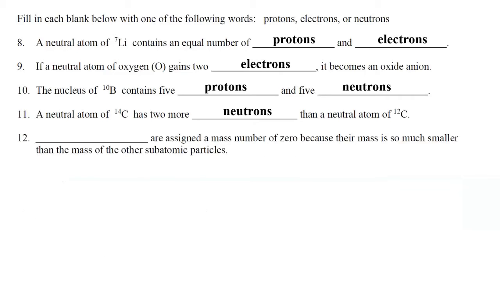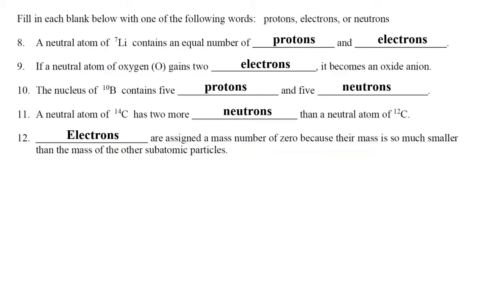Number 12: blank are assigned a mass number of 0 because their mass is so much smaller than the mass of the other subatomic particles. So again, J.J. Thomson had discovered that these electrons are so much lighter than the mass of the positively charged particles, which eventually became discovered as protons. And neutrons and protons are pretty similar in their mass. So the correct answer for number 12 is electrons, which weigh so much less than either the protons or the neutrons.